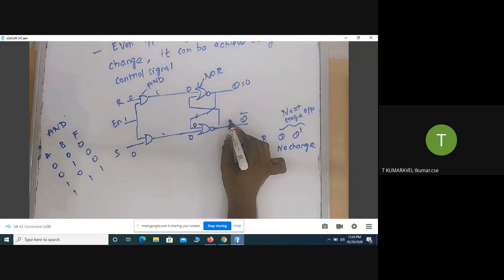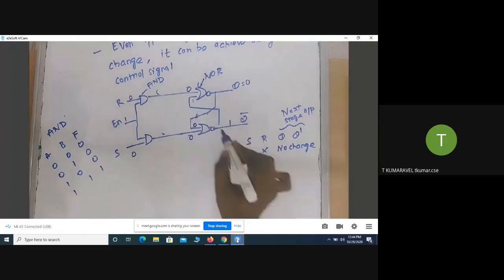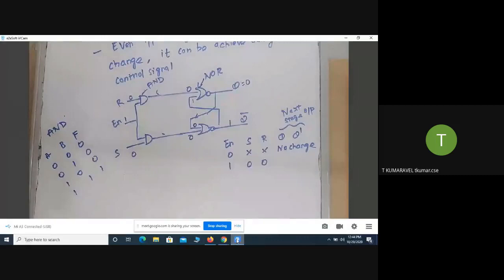Okay, this is the input here. What is the 0, 1? What is the output value? 0. Okay, so what do you understand in the sense? Suppose I am going to provide input as 0, 0, it will retain the previous state.